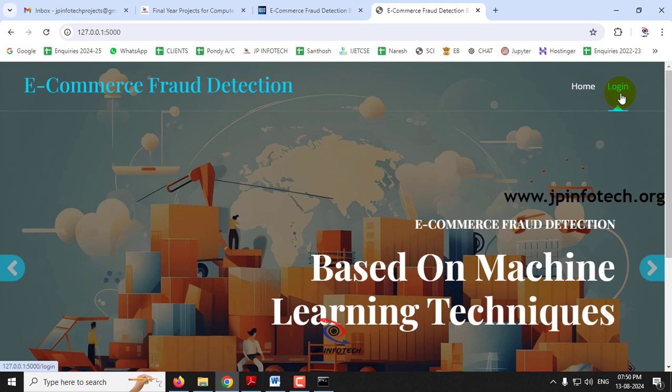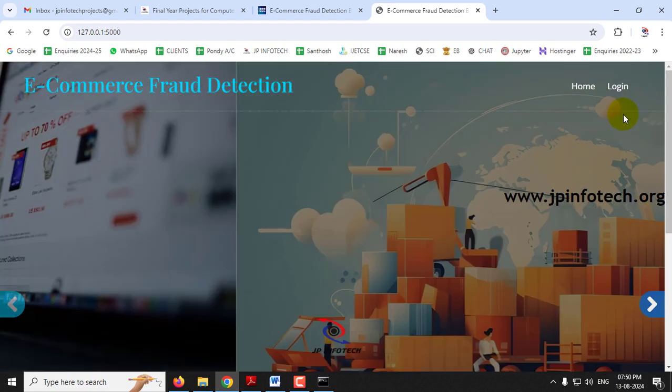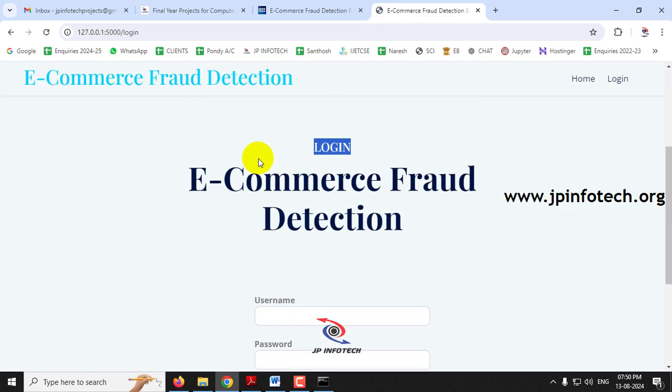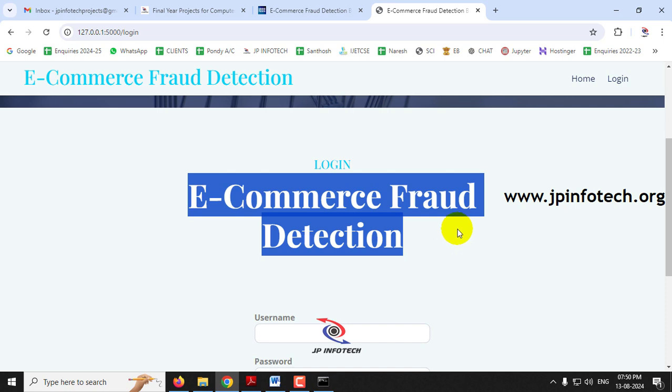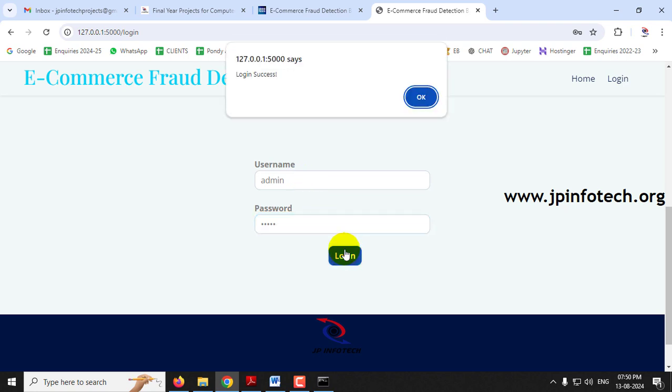So just click this login menu, and it will navigate to the login page. Kindly note that this is a static login page because we have not used any database in the project. So just enter the default username and password as admin and then click the login button. Now you can see the login success message, and click OK.